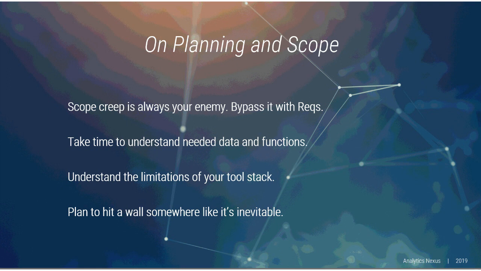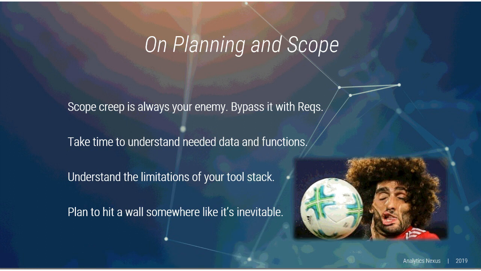And like I said, plan for that wall like it's inevitable. You're gonna hit someone along the way, like a visual or a bad level of effort estimate that you've given, or even poor process that you've put in place before that you're just now getting to get past. So plan like there's going to be some sort of impediment in your project. Like, this guy obviously did not plan for that.